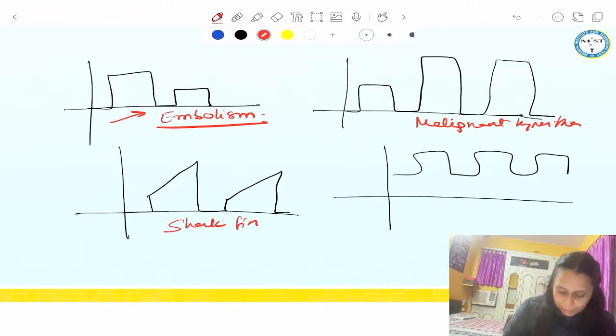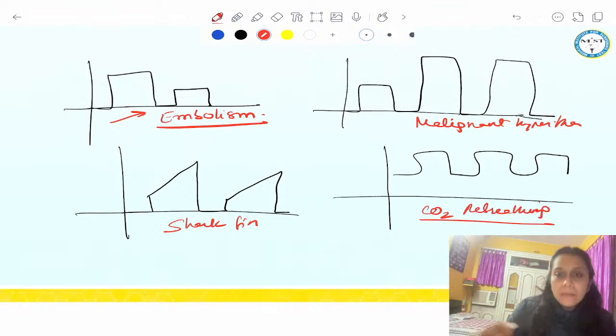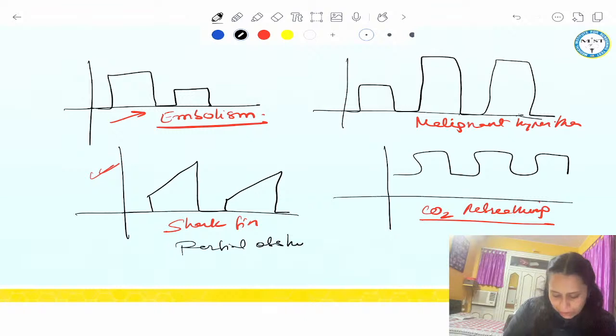Okay. And this is CO2 rebreathing. CO2 rebreathing graph, when we are rebreathing the expired air. And the shark fin pattern, which was asked in the question, represents partial obstruction. So any decrease in the caliber of the airway, there would be the shark fin pattern.